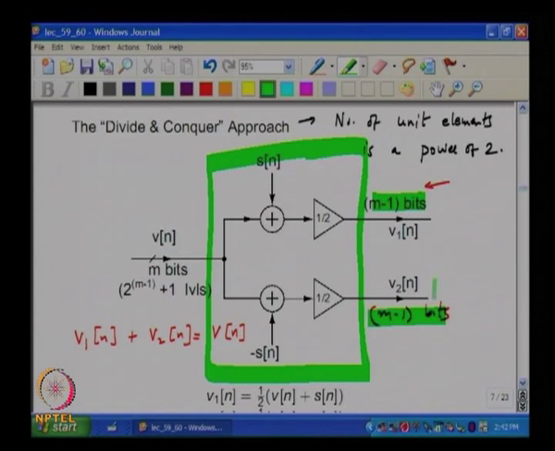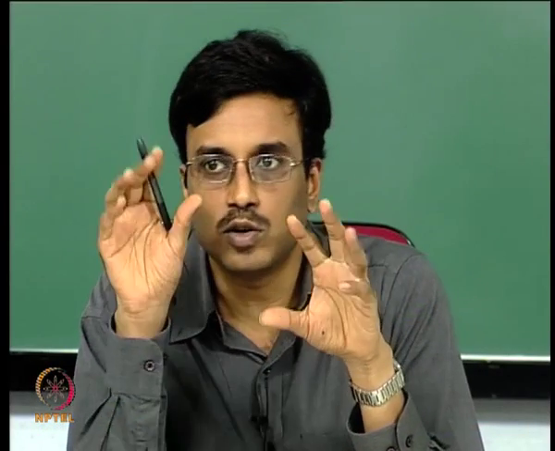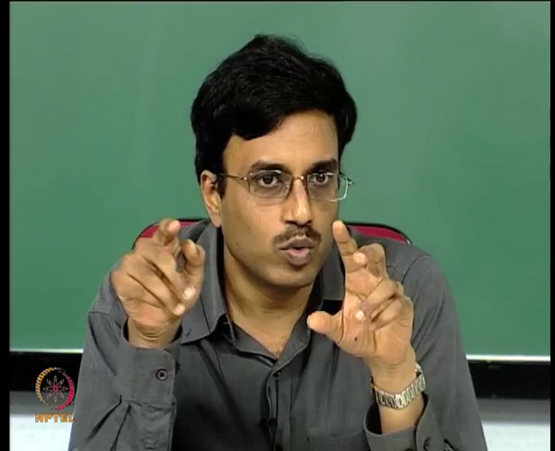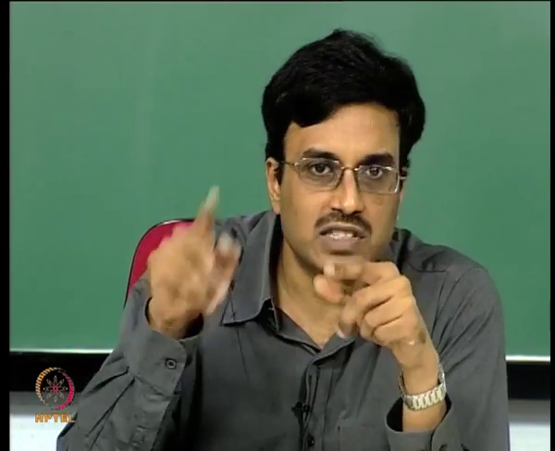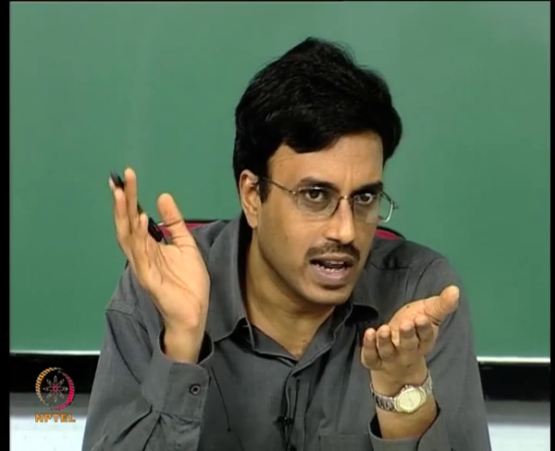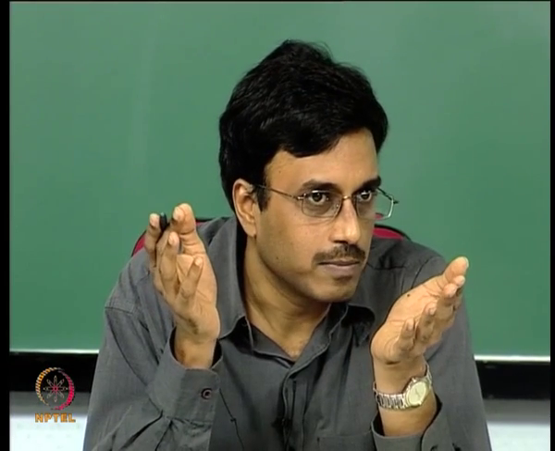And the reason for attempting to do this is that in the next step I will take V1, which has got m minus 1 bits, and split it into two sequences which are m minus 2 bits and so on, eventually until I get 1 bit, right. So this 1 bit sequence can be used to drive a unit element, you understand.